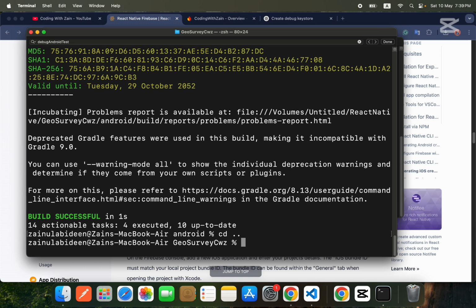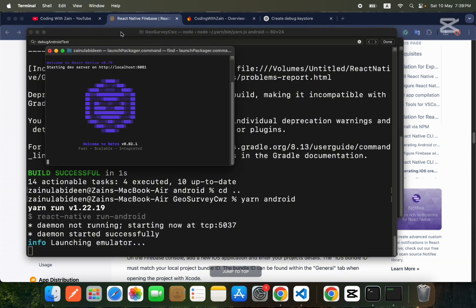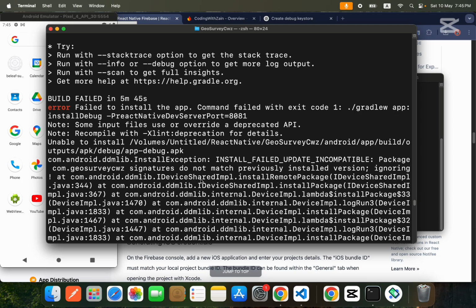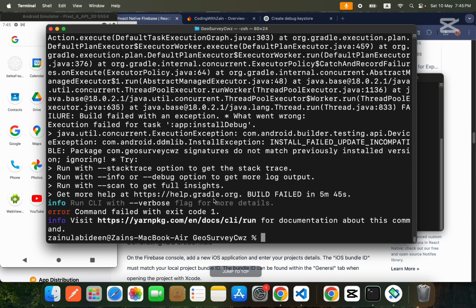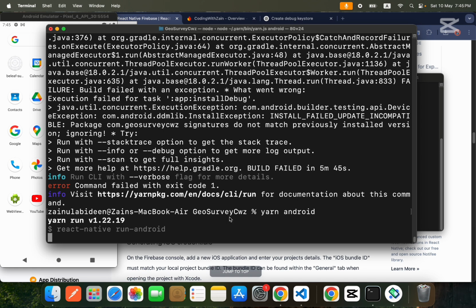So guys, to run our application, I will tell you one more command, which is yarn android. In a previous video we were running npx react-native run-android, but now we will run this command, yarn android, and it will act the same as the previous command. Why is the build failed? Okay, so don't worry, we will run our yarn android command one more time.